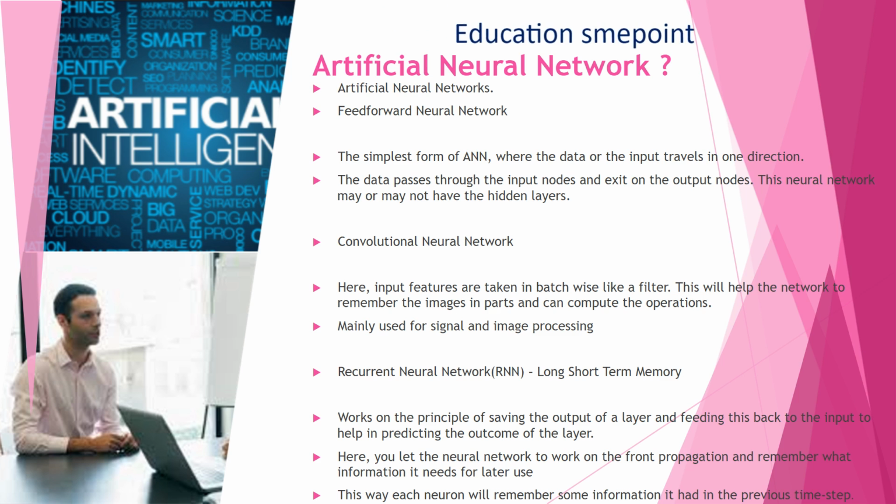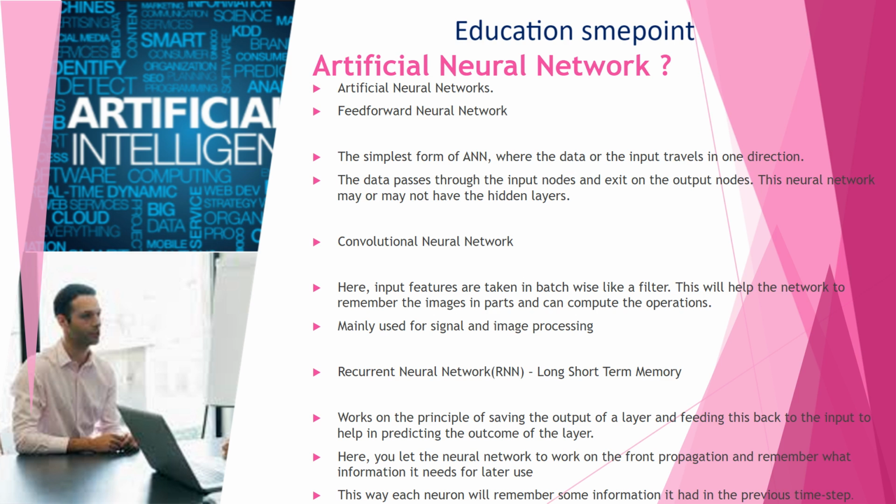Feed-forward neural network. The simplest form of ANN, where the data or the input travels in one direction. The data passes through the input nodes and exits on the output nodes. This neural network may or may not have hidden layers.